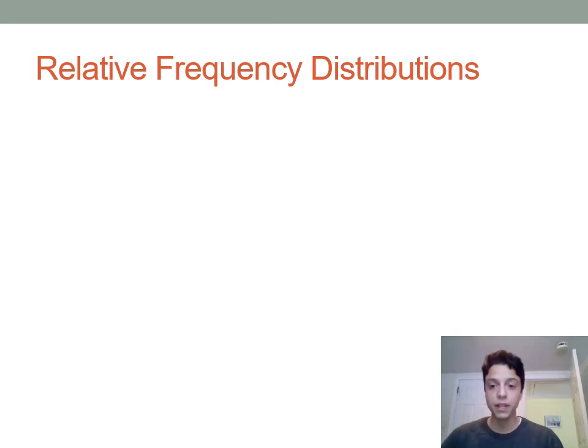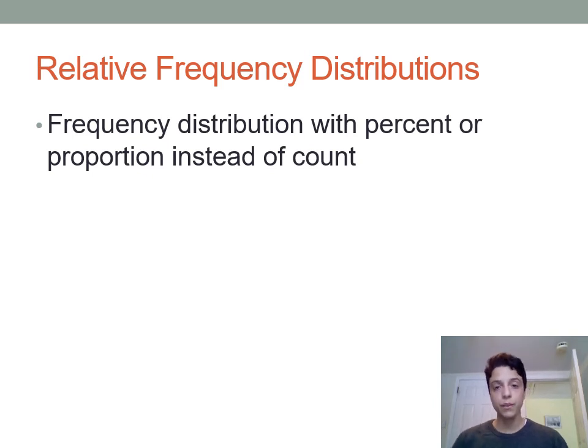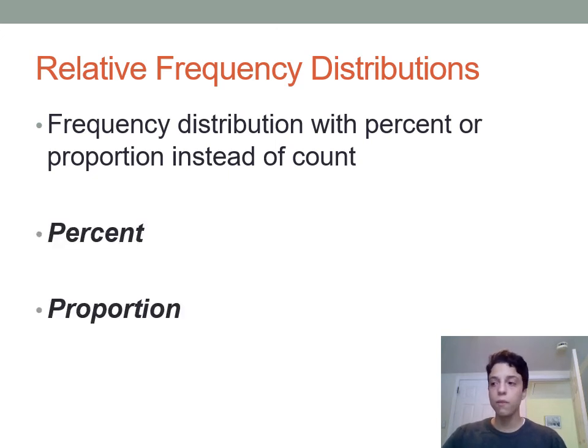All right, so some of what we're going to do now is talk about different types of frequency distributions and different things you can add to frequency distributions to give you different kinds of information. And our next stop is going to be something called relative frequency distributions. And a relative frequency distribution is just a frequency distribution that includes the percent or proportion of observations that fall in each of the different categories. So here I'm going to go back to the document camera and show you guys how to add percent or proportion to your frequency distribution.